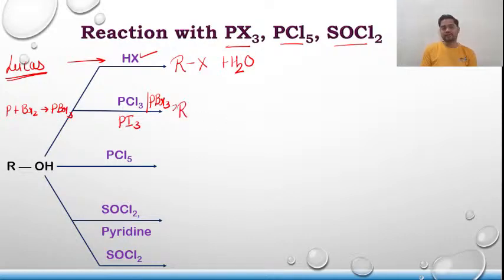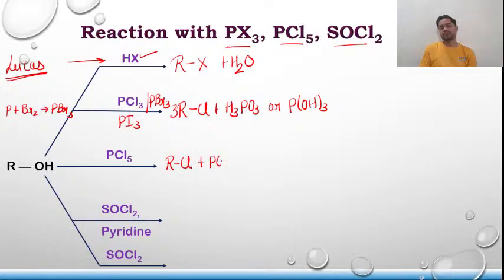It will form 3 moles of RCl plus H3PO3 or P(OH)3. Talking about PCl5, it will be RCl plus POCl3 plus HCl. Clear? So this is the product.